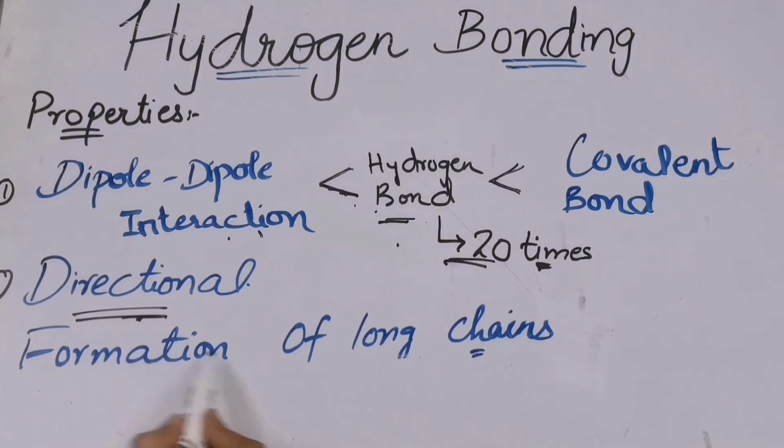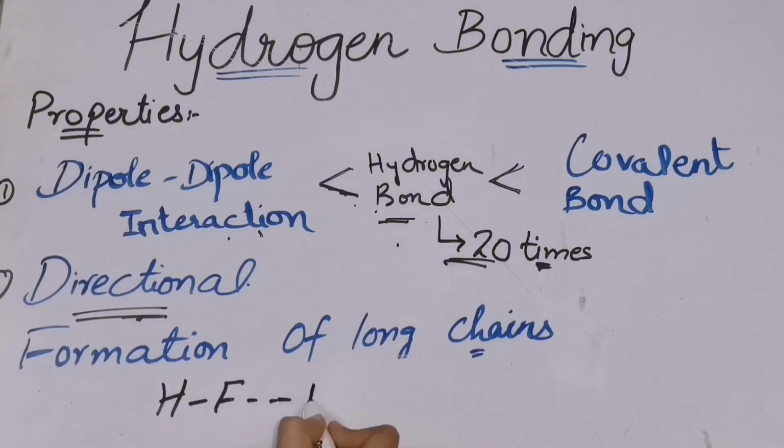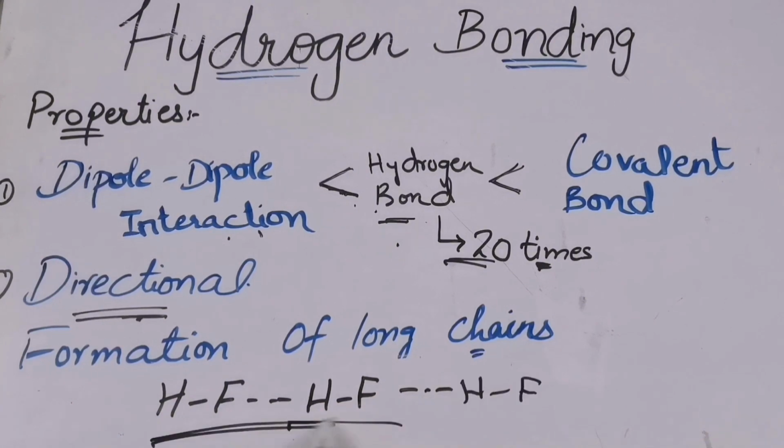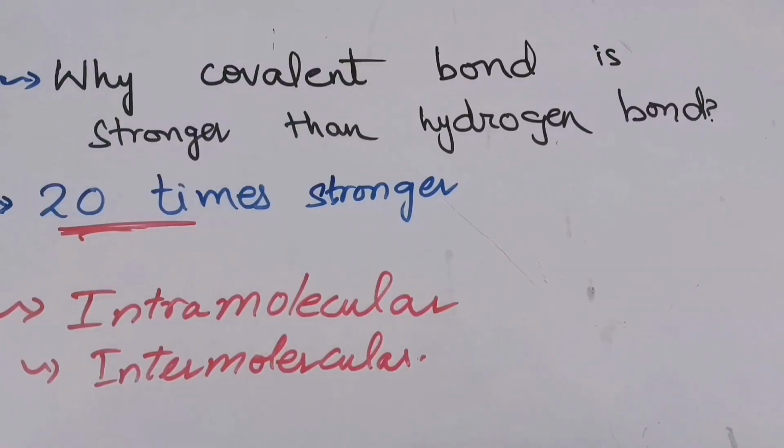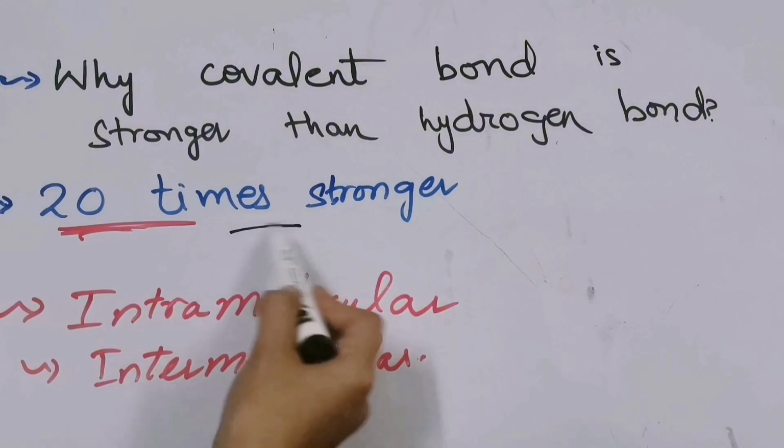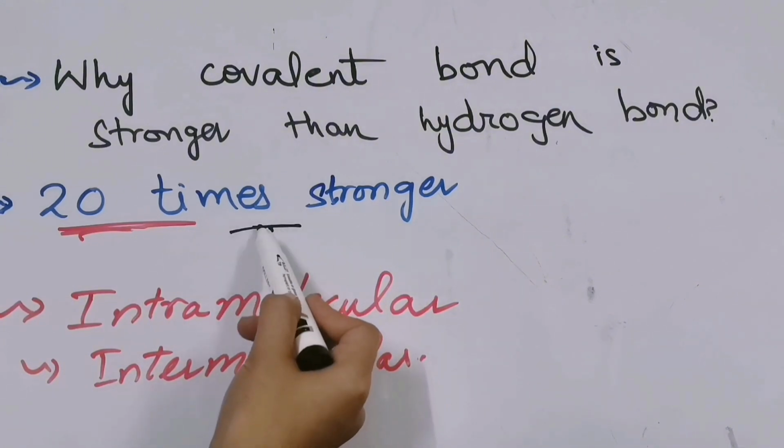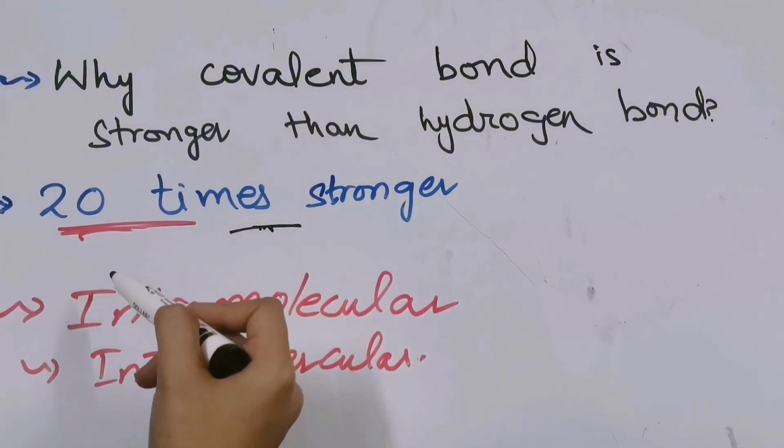Now the third point is formation of long chain. We know that if I draw the HF, the chain goes on. So hydrogen bond results in the formation of long chains of molecules. I told you that covalent bond is 20 times stronger than the hydrogen bond. But the question arises: why is covalent bond 20 times stronger than the hydrogen bond?